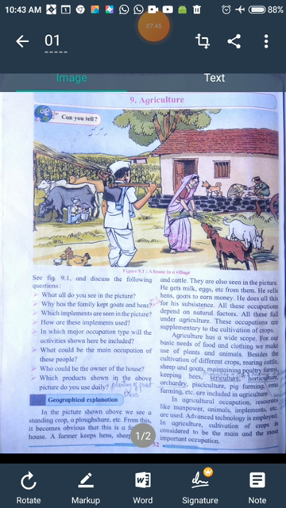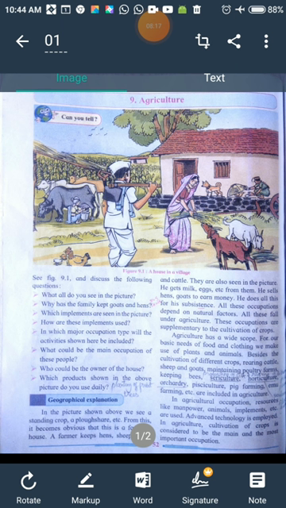Then horticulture. Horticulture means what? Gardening activities, taking care of the garden and planting flowers in it, so that we can grow flowers and sell them in the market. That again is a source of earning. That is related to garden and flowers, that is floriculture. Then orchardry. Orchardry means what? Planting of fruit trees and many other trees is called orchardry.